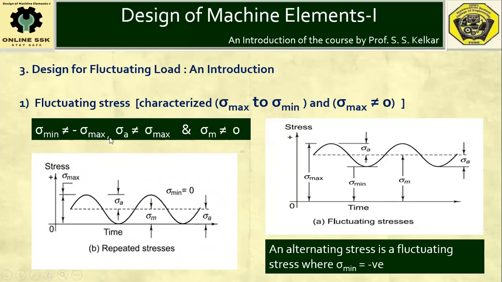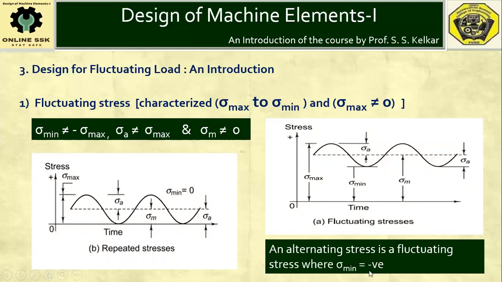Another category of stresses is fluctuating load or fluctuating stresses. Here the nature of fluctuating load will be such that the average or mean of the stress will not be equal to 0, or it will not have a plus-minus nature. That means sigma minimum will not be equal to minus sigma maximum, or the amplitude of the stress will not be equal to sigma max. Also sigma m, the mean stress or average stress, will not be equal to 0.